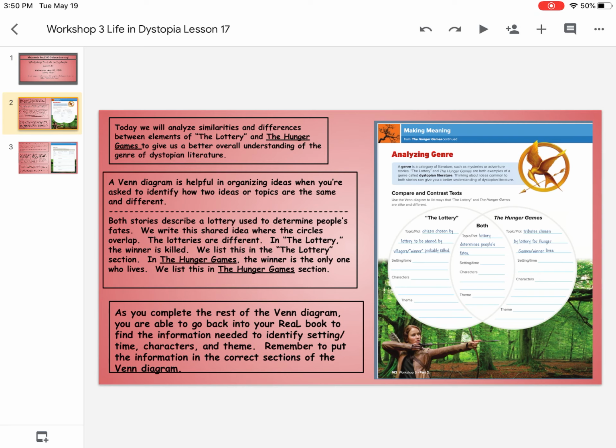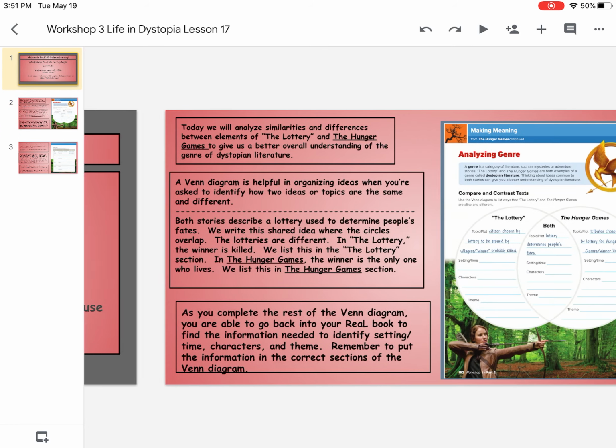We know tradition means something that is carried on, shared generation over generation, and conformity means things that everybody does the same, even if you don't really agree with it. In that middle section where it says both, I'd like you to fill in the theme: tradition/conformity.